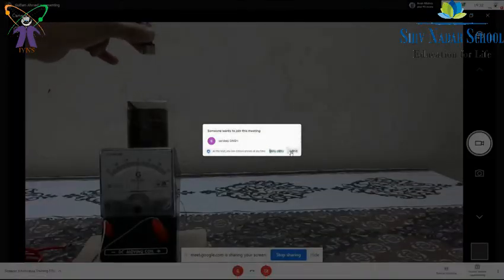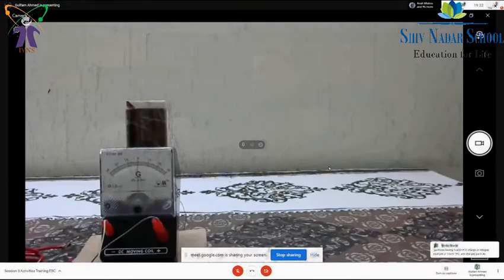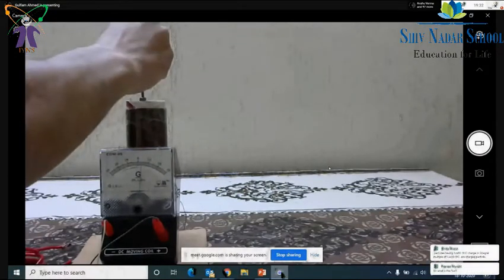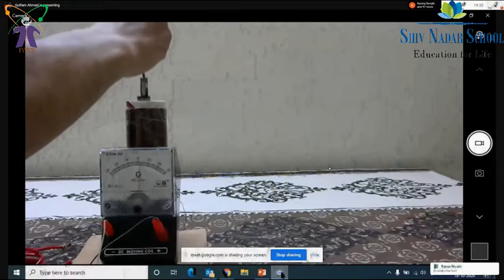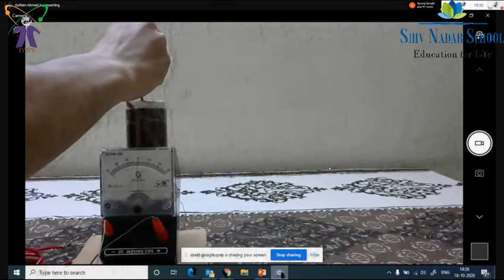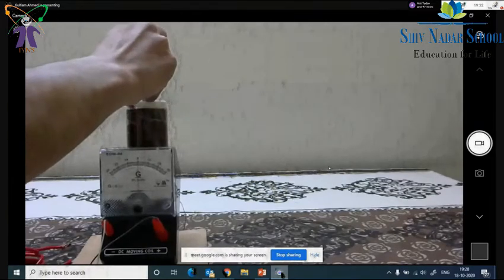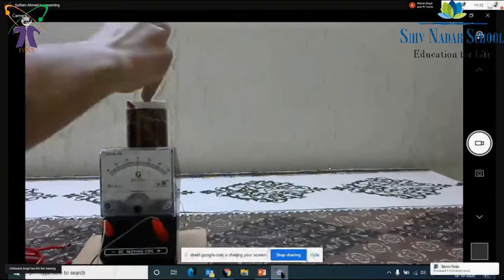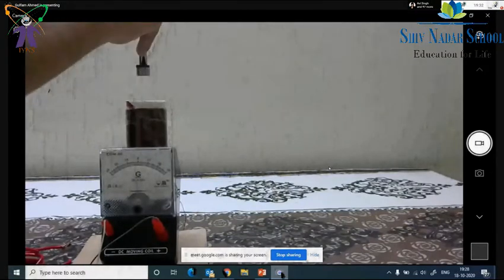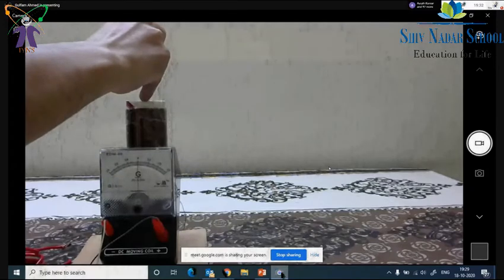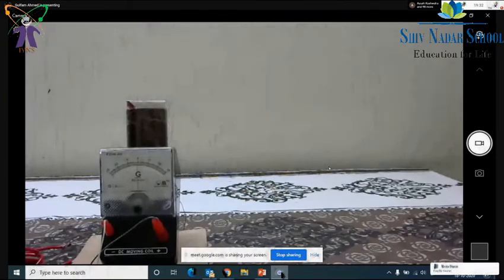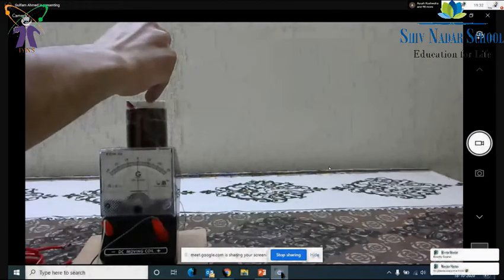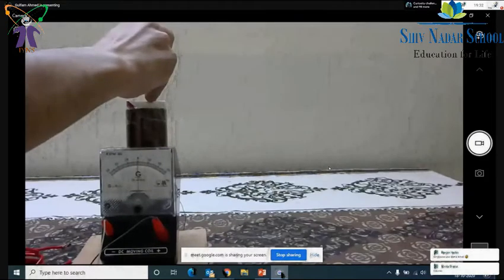Okay, so if I move the magnet down, you can see there will be a certain kind of deflection in a particular direction. Are you getting this? Okay, what do you feel if I take the magnet back, in which direction will it move? Left, sir. So it will be in the opposite direction. You can see when I come down it will be towards the right, then it will go left. So in that way, okay.